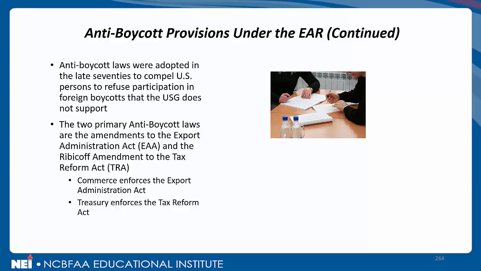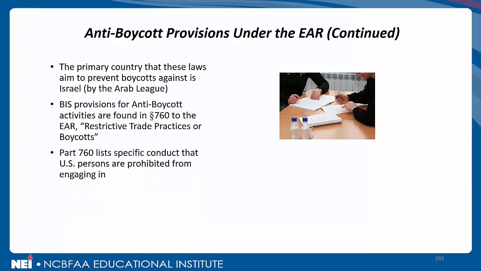Two different government agencies enforce these laws. The first sub-bullet point, Commerce enforces the Export Administration Act, while it's the Treasury Department that enforces the Tax Reform Act. A boycott is really a policy that's put in place not to do business with a certain country, company, organization. Could be any one of several scenarios. But here what we're talking about, as you'll see in our first bullet point, is that the primary country that these laws aim to prevent boycotts against is Israel.